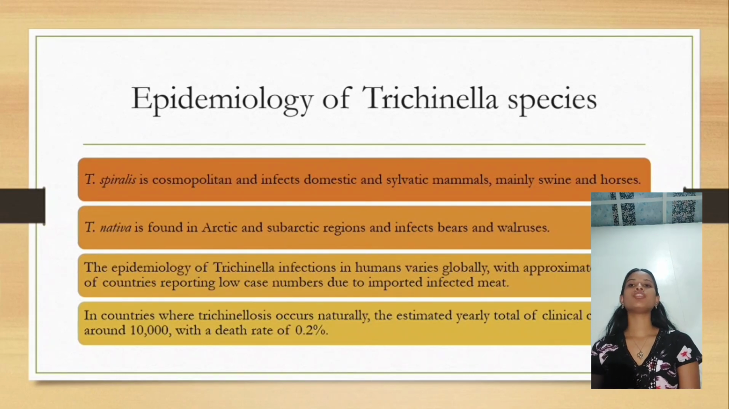The epidemiology of Trichinella species varies in humans globally. However, in countries where trichinosis occurs naturally, the estimated yearly total of clinical cases is around 10,000 with a death rate of 0.2%.